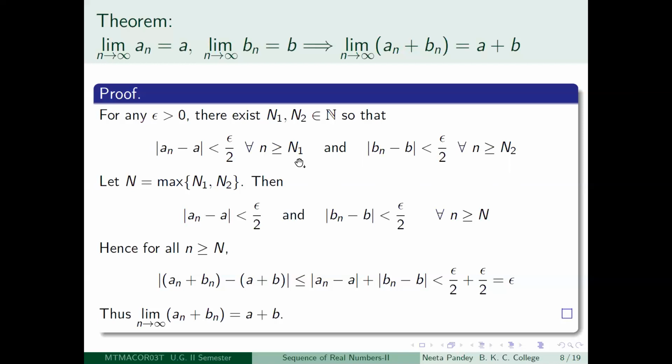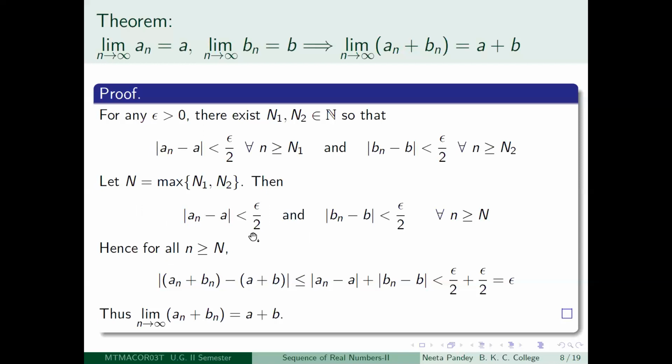Starting with the definition of the limits, you will get an N1 and an N2, but infinitely many terms are after capital N1 and capital N2. So just take the maximum of N1 and N2. Then after that capital Nth term, both these inequalities will hold together.